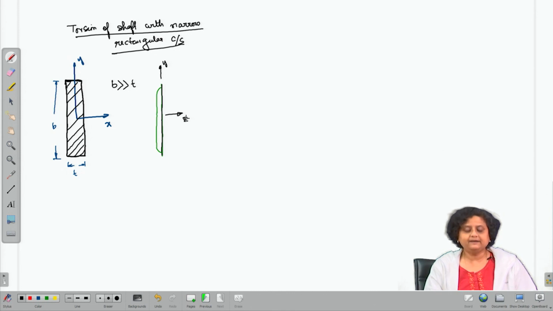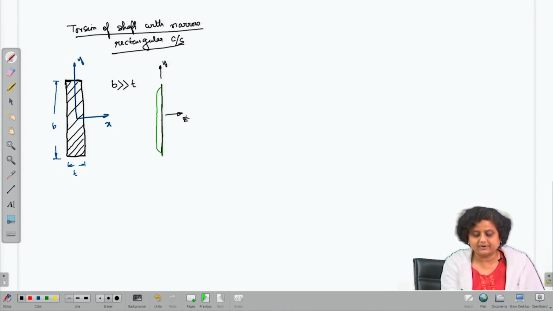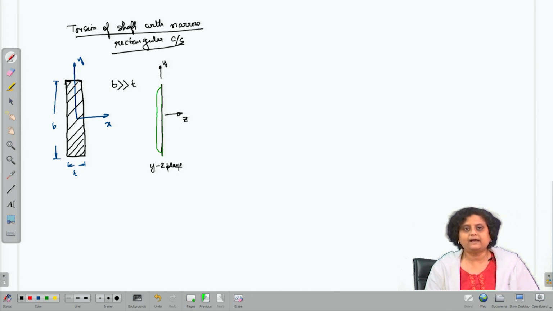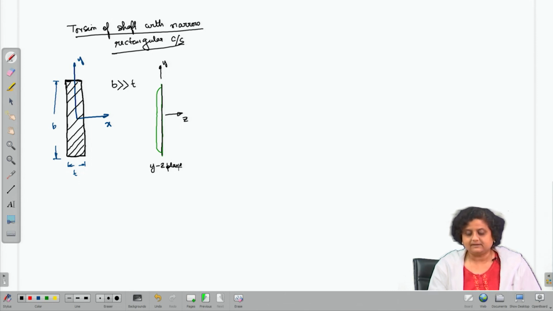So, the green color line shows the deformed shape of the membrane in the YZ plane. It is very easy to visualize the deformed shape of the membrane. Because it is very narrow, it is going to be like this in the YZ plane.